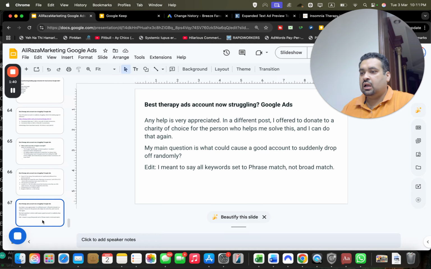Okay. Any help is very appreciated. In a different post, I offered to donate to a charity of choice for the person who helps me solve this, and I can do that. Okay, my main question is, what could cause a good account to suddenly drop off randomly? I mean to say all keywords set to phrase match, not broad match.